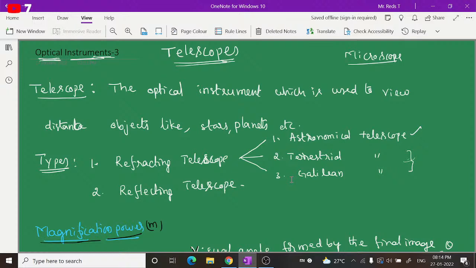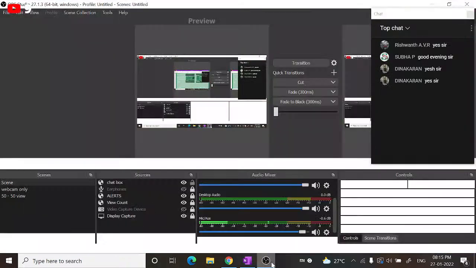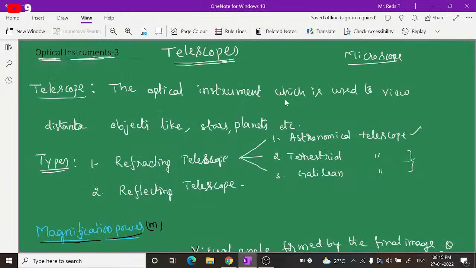Once again, let us revise this briefly about telescopes. A telescope is nothing but an optical instrument which is used to view distant objects like stars, planets, heavenly objects and also galaxies.